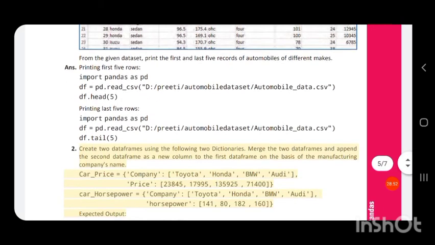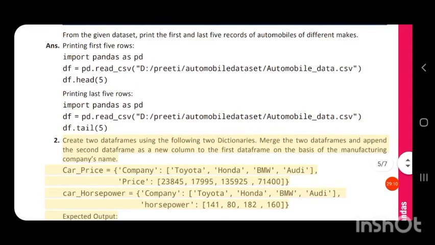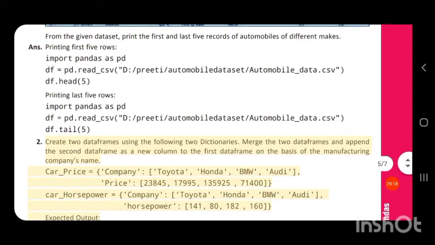You can either write df dot tail of 5 below the df dot head of 5. Two statements can be written together, but here it is written as a separate program. So they have again imported pandas as pd and created the data frame df is equal to pd dot read underscore csv, in brackets the location of the CSV file, then df dot tail in brackets the number of rows to be retrieved.